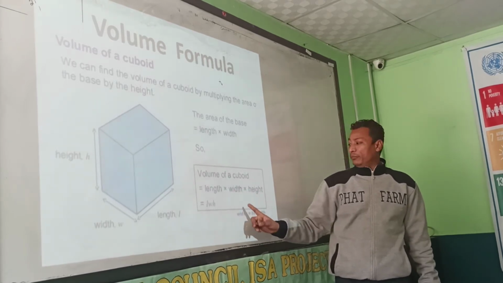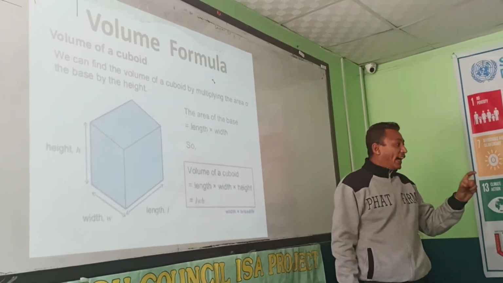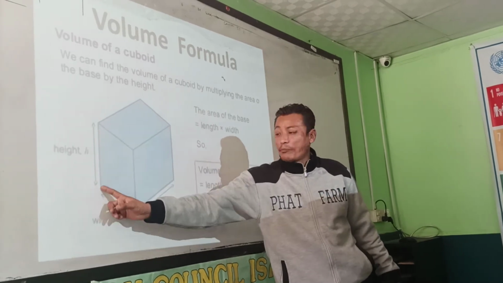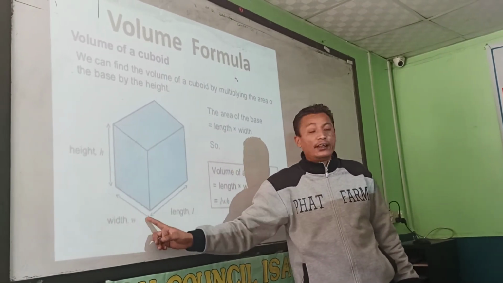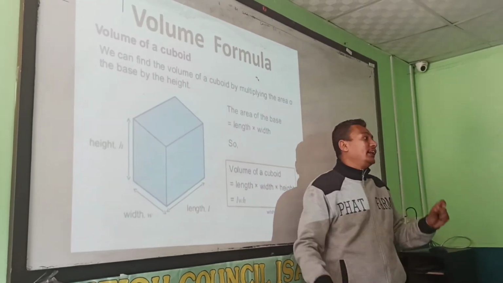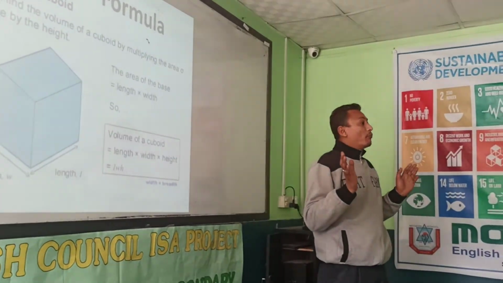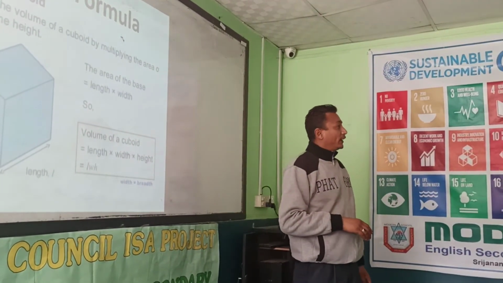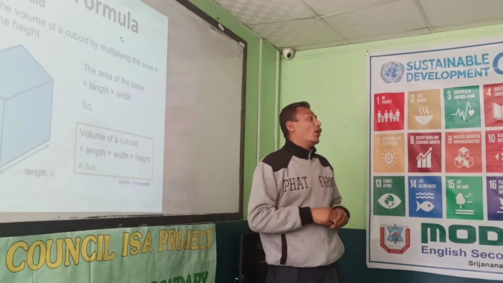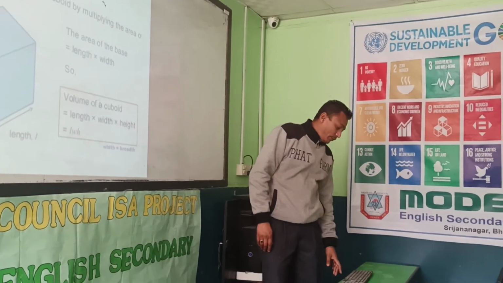Here wide means breadth, and thickness means height. As you can see in the figure, this is the height, this is the width or breadth, and this is the length. You can treat anything as length, breadth and height. To find the volume, we just have to multiply all these and get the volume. Volume means the capacity of that thing: how much it can hold, how much metal it has, how much water it can hold, that will be the volume.